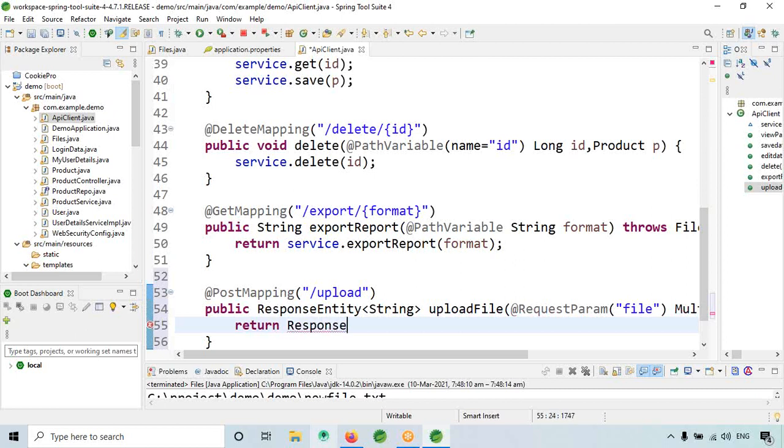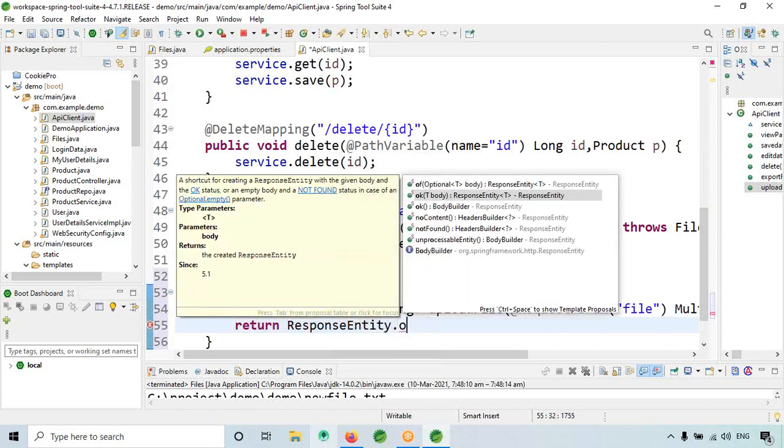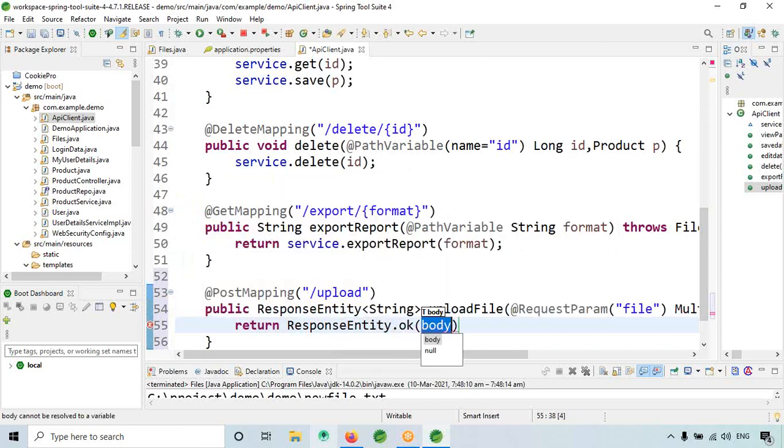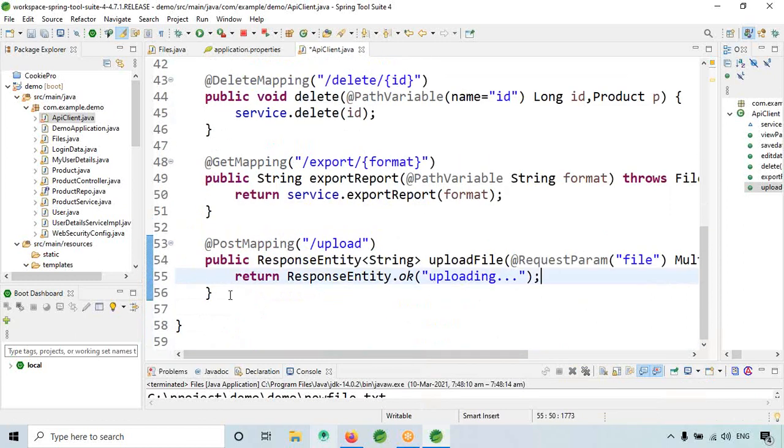Now here I will give return ResponseEntity dot ok. I will give uploading like this. So okay, this is fine.